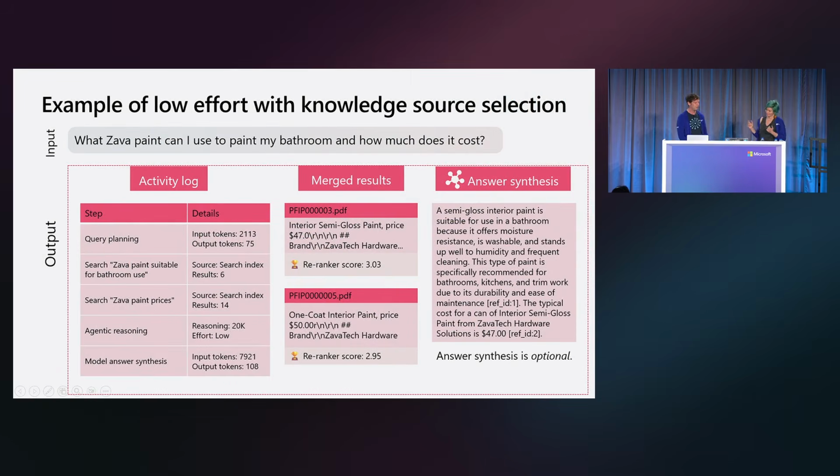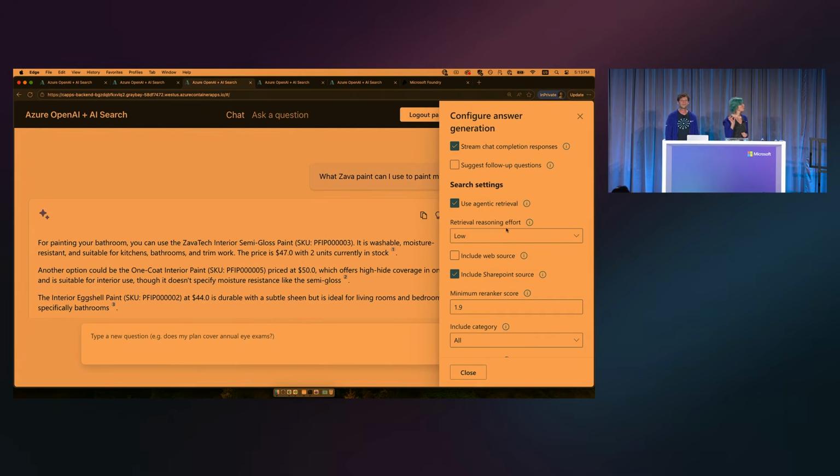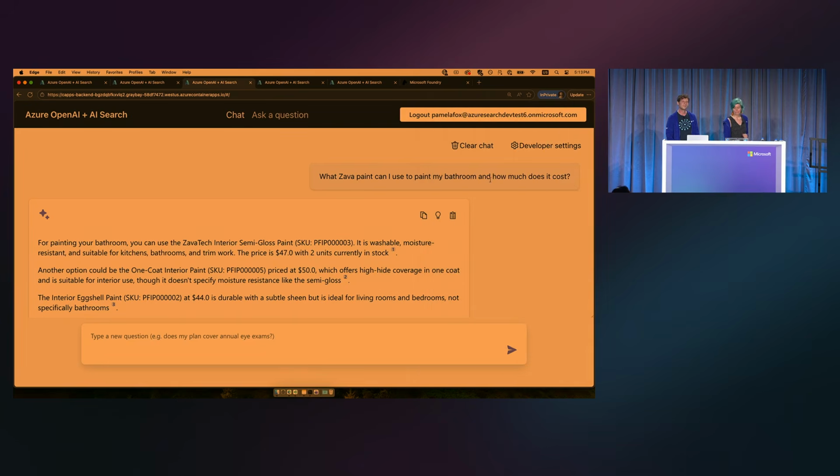Let's do a demo of the low effort. We're back to our application. You can see this time we have low effort enabled, and we're including Sharepoint, not including web yet. We'll see that soon. And this time I'm asking a more complex question. I'm asking which paint can I use to paint my bathroom, and how much does it cost? Now remember, this has access to 2 sources, a search index and a Sharepoint.